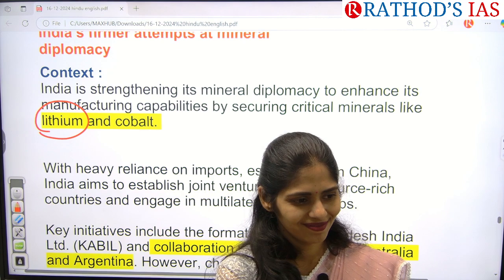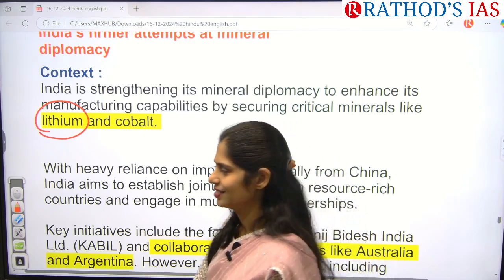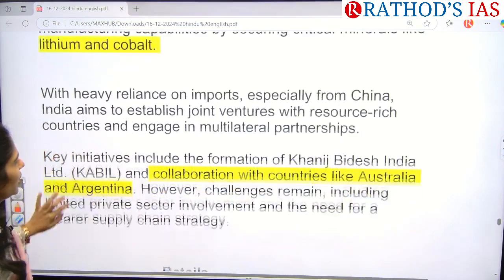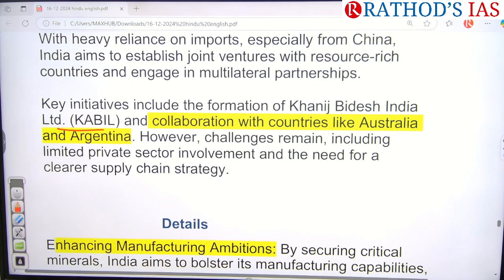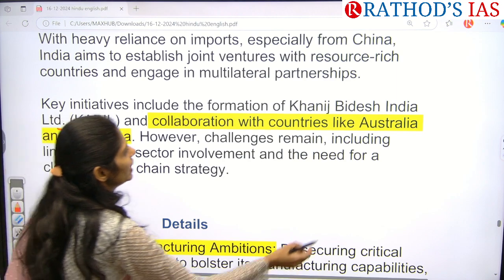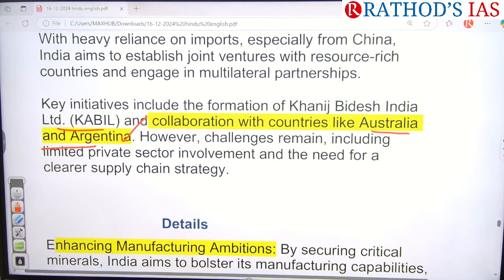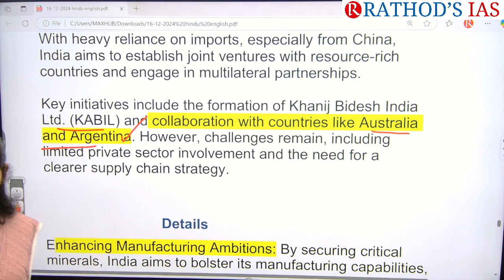Yes or no? And actually the government came up with a key initiative called Kabil, that is Khanij Bidesh India Limited, and we are going for collaboration with different countries like Australia and Argentina to get this lithium and cobalt.